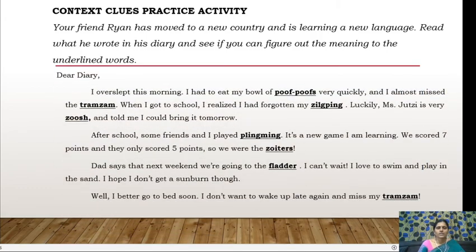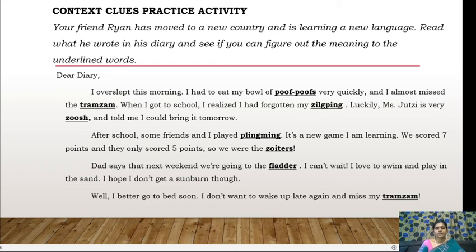So I overslept this morning. I had to eat my bowl of puff-puffs very quickly, and I almost missed the tram jam. When I got to school, I realized I had forgotten my zilping. Luckily, Miss Jessie is very Jewish and told me I could bring it tomorrow. After school, some friends and I played plingming. It's a new game I am learning. We scored 7 points and they've only scored 5 points, so we were the Zoeteers. Dad says the next weekend we are going to the flatter.